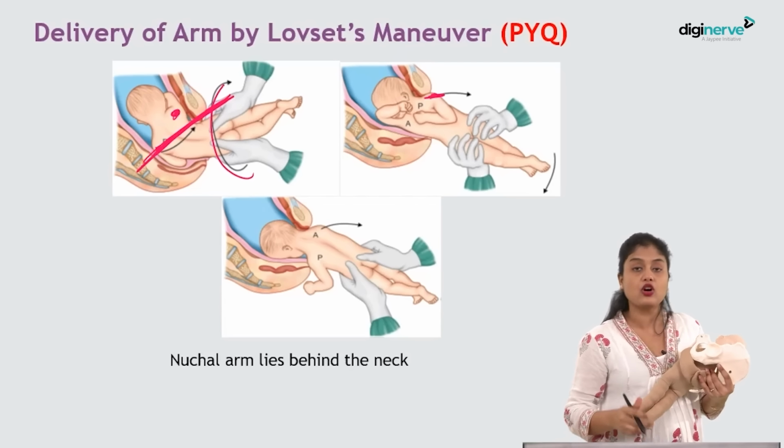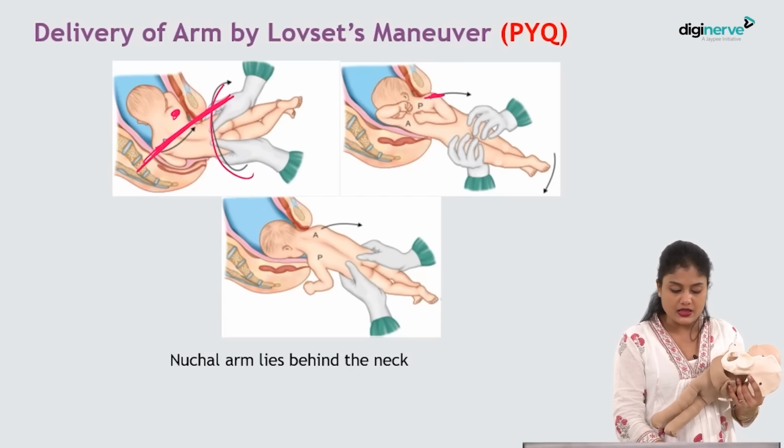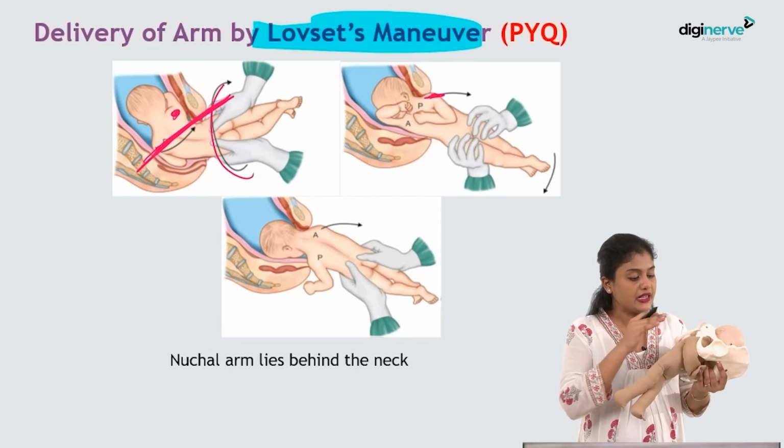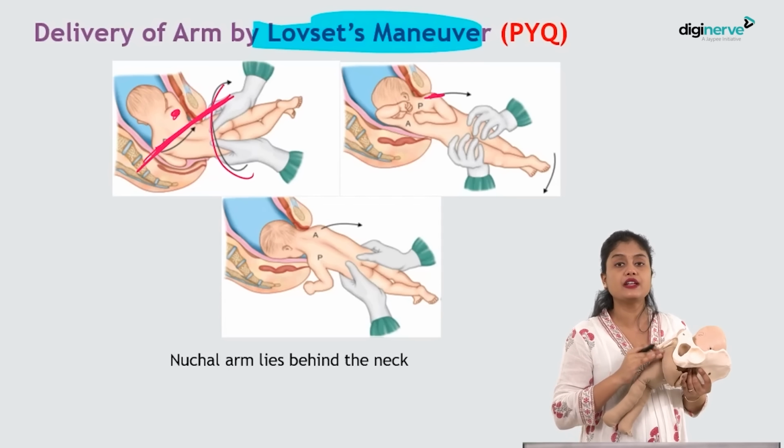That is the basic concept. This method is called what? This method is called Lovset's maneuver. So in second stage, what will be the difficulty? Difficulty would be to deliver the fetal shoulders.